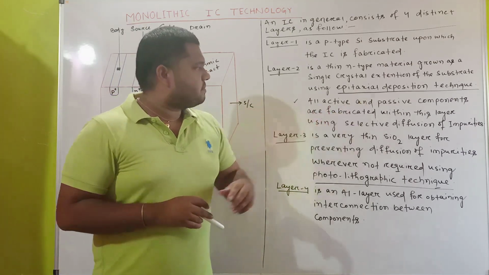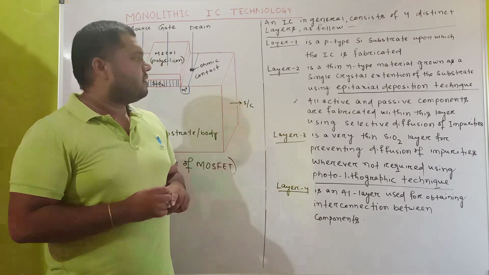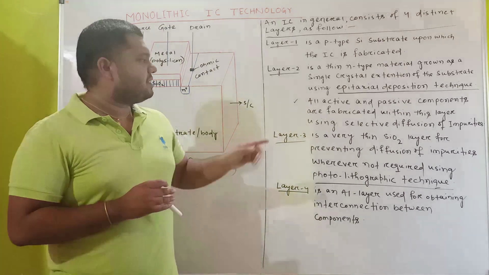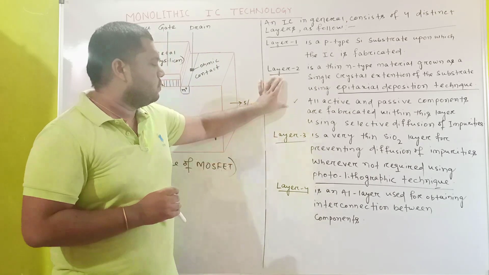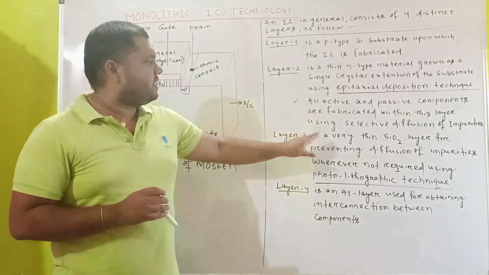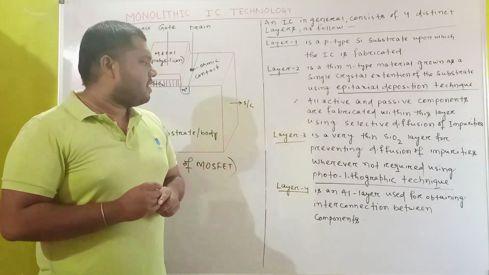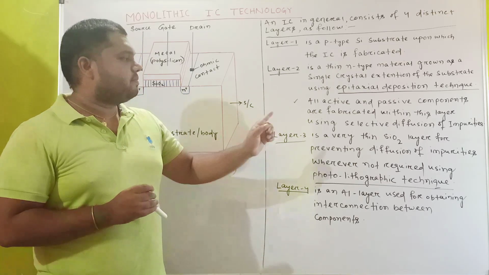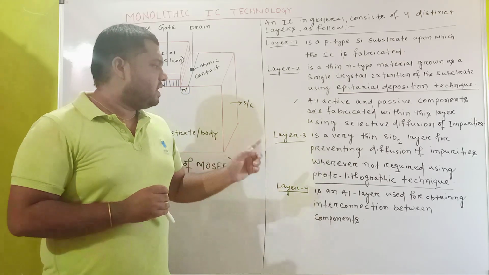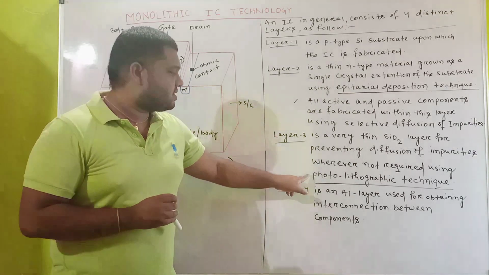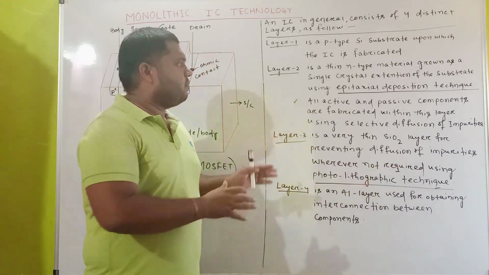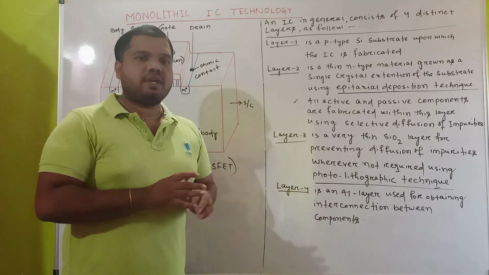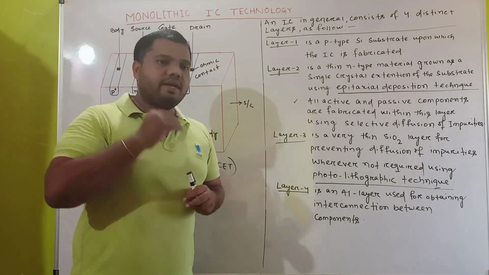All active and passive components are fabricated within this layer using selective diffusion of impurities. Layer 3 is a very thin SiO2 layer, which prevents diffusion of impurities wherever not required, using the photolithography technique. We will study all these techniques step by step in our next lecture.